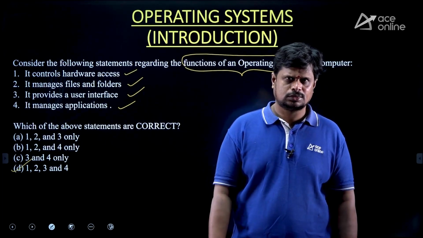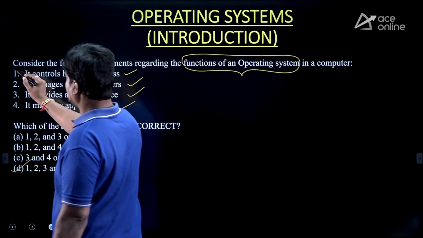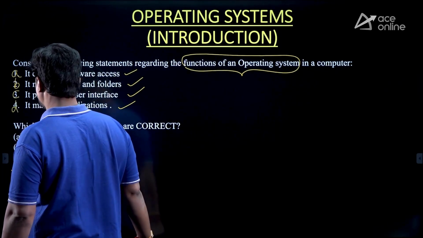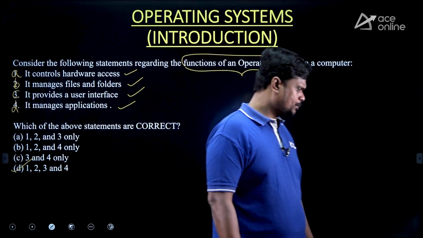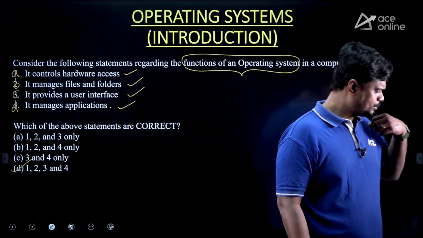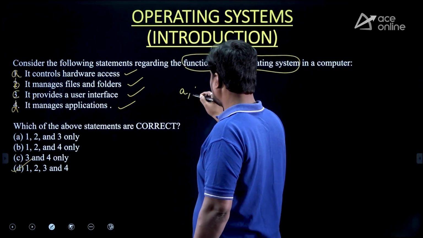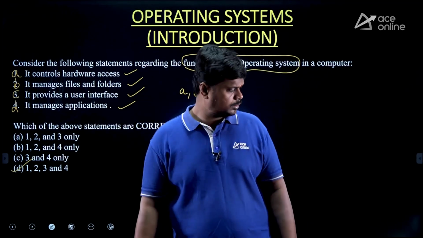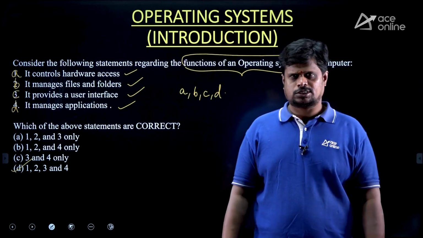So for example, if I make it MSQ, this is my option A, this is my option B, this is my option C, this is my option D. If I make it MSQ, what is the answer for this question? It is going to be all, right? A, B, C and D. Everything. Am I correct or not? Right. So then we are moving to the next question.